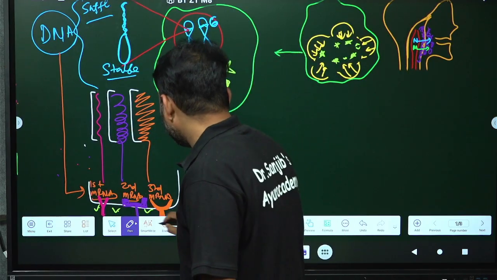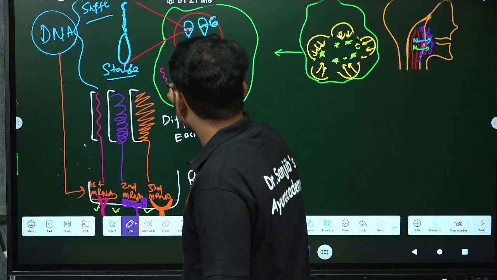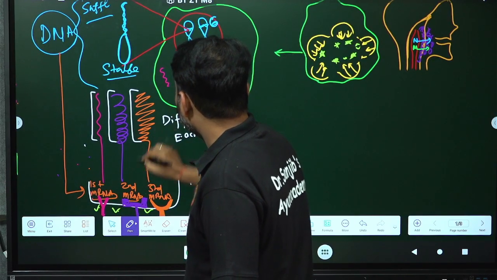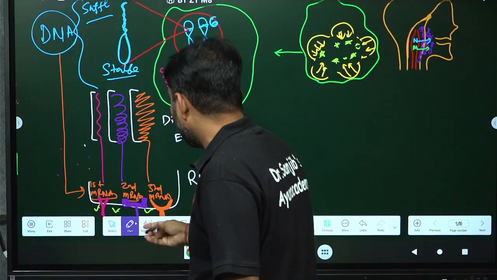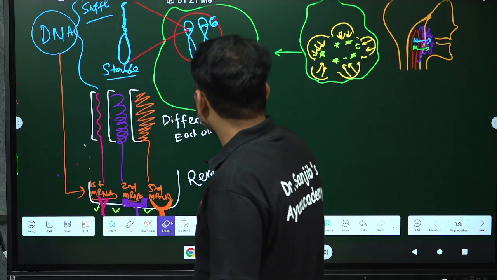Then again let me draw the same thing. Don't get confused, it is very interesting. Okay, let me draw the final product. So these type of things will come to the macrophage.